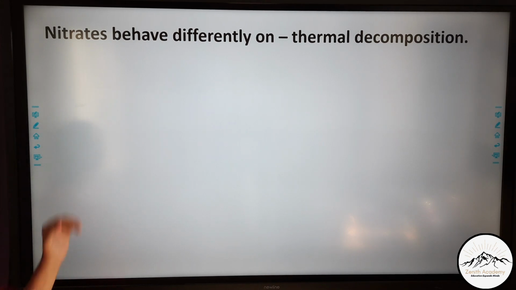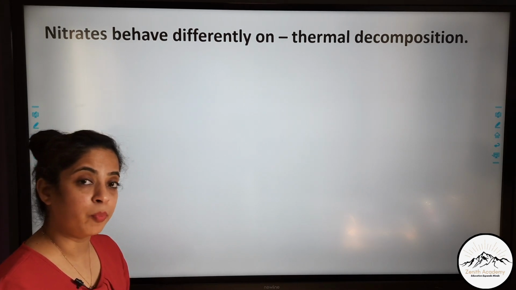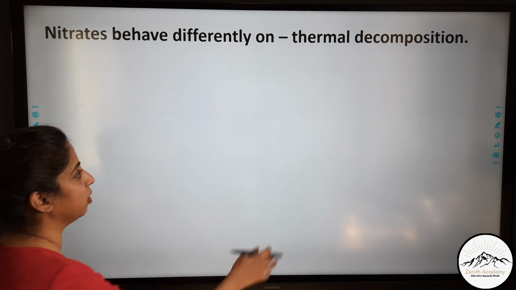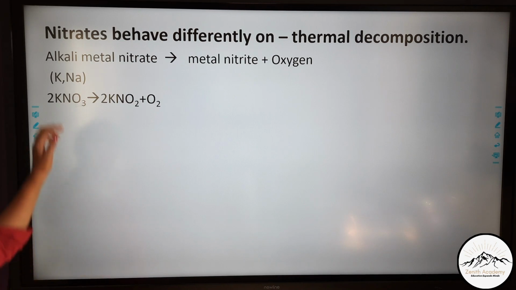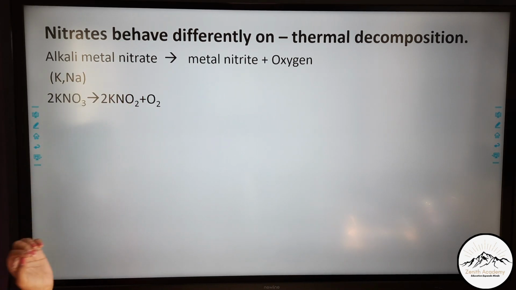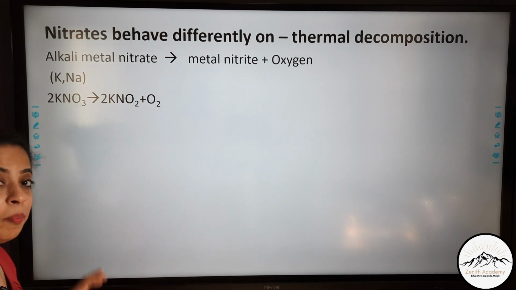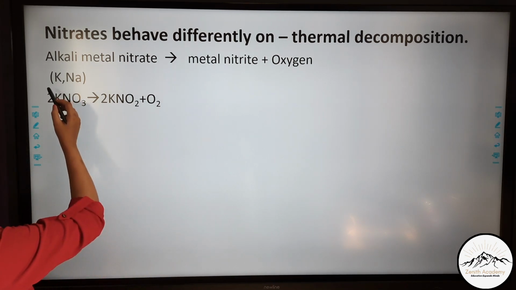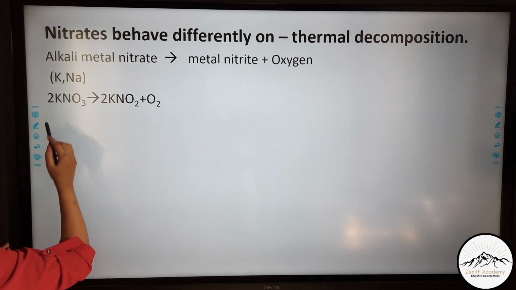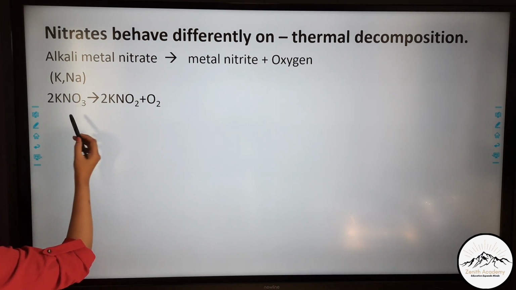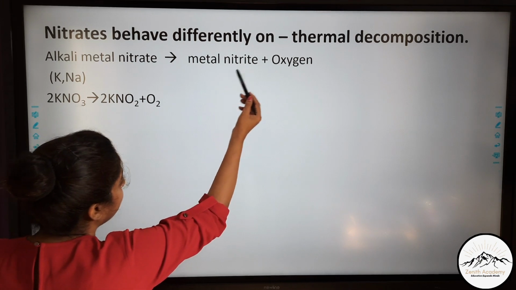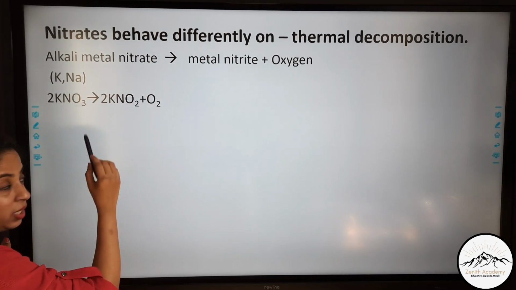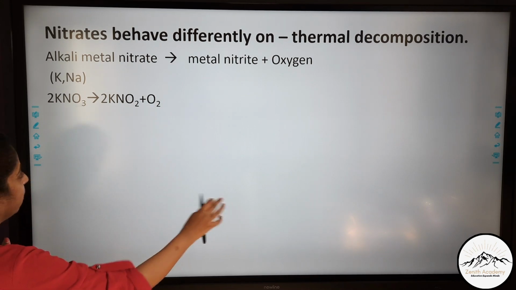Now different nitrates behave differently on thermal decomposition. What is thermal decomposition? Decomposition by providing heat. So whenever it is heated. Alkali metal nitrates: what are alkali metals? If you remember the periodic table, on the extreme left we had alkali metals, like sodium and potassium. So these alkali metal nitrates, when decomposed, give metal nitrite and oxygen. So it gives KNO2, potassium nitrite.